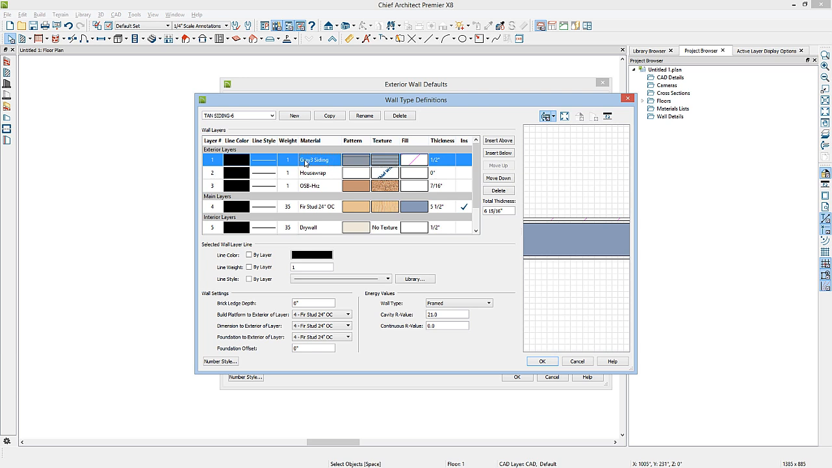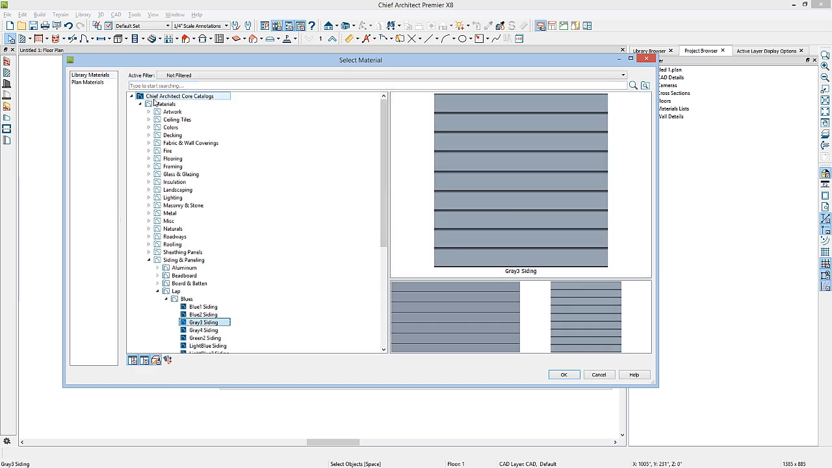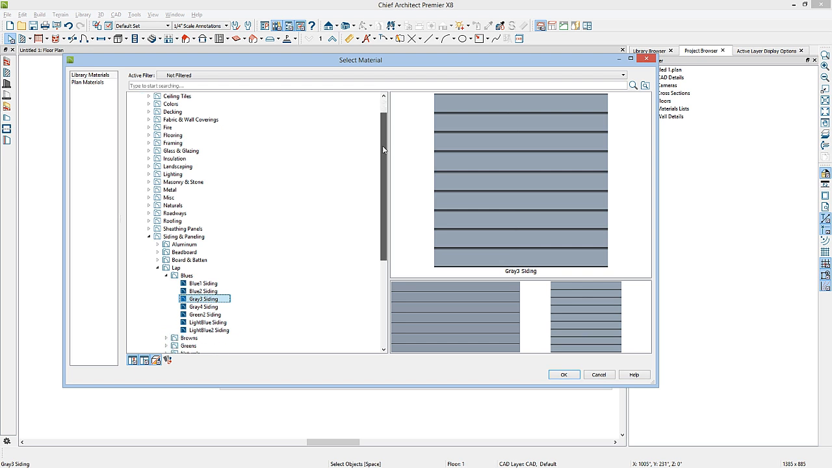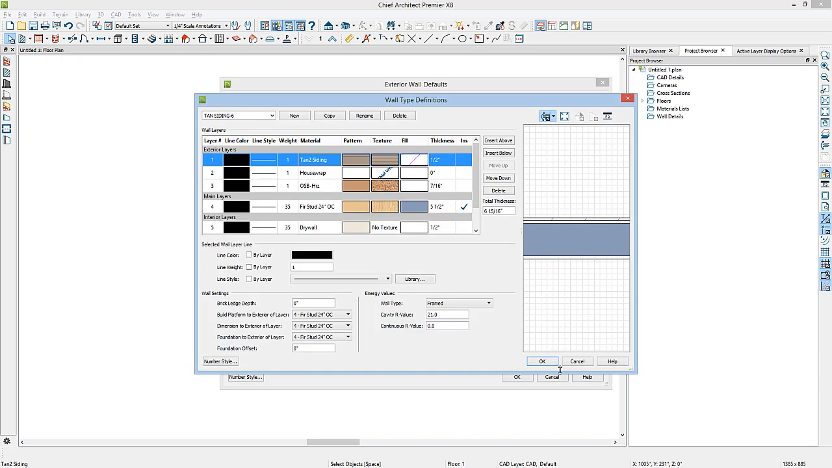We can change this. I'll click on Gray Siding and that'll open up my Select Materials dialog and the Library Materials. Here under the Materials folder, I'll scroll down and under the Siding and Paneling folder, we'll go to the Lap subfolder and close the Blues folder, go to the Browns folder, and use our Tan 2 siding. I'll go ahead and click OK here. The second layer is a 0-inch layer of house wrap. Underneath that is 7/16 inch of OSB horizontal.